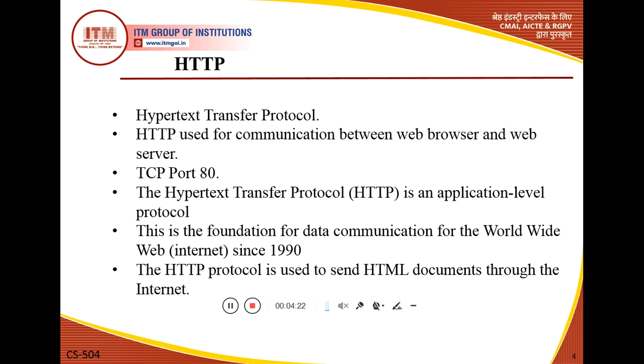Basically HTTP has some functions similar to FTP and SMTP. FTP means File Transfer Protocol and SMTP means Simple Mail Transfer Protocol. How can it be similar? What is the similarity between HTTP and FTP?